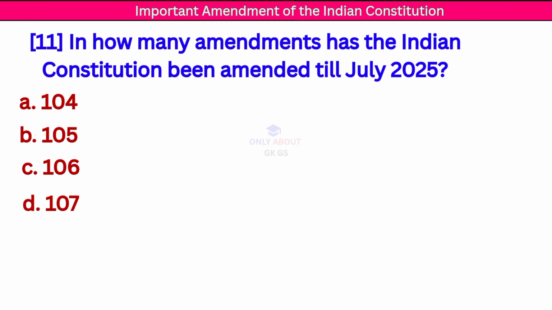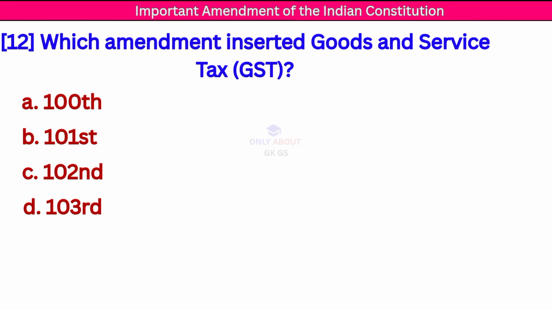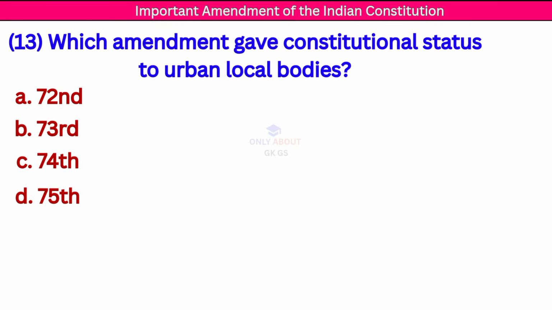Next question: in how many amendments has the Indian Constitution been amended till July 2025? Correct answer: 107. Next question: which amendment inserted Goods and Services Tax? Correct answer: 101 Constitutional Amendment.